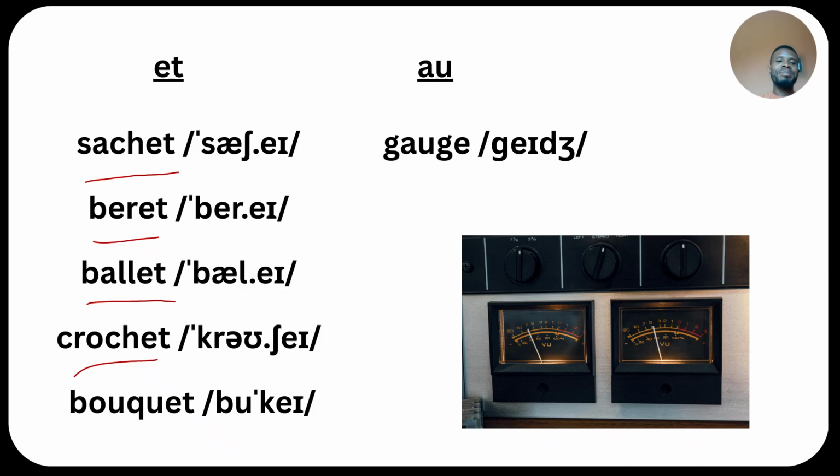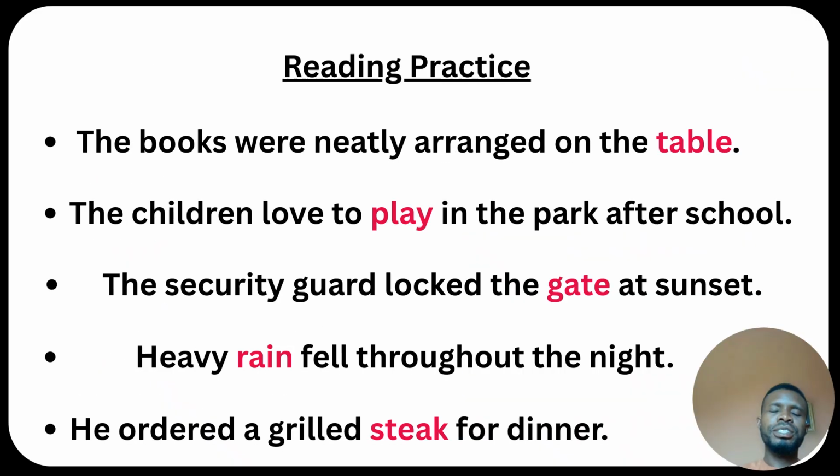Very good. Now let's have this reading practice. So I'm going to read the sentence first, then you repeat after me. The books were neatly arranged on the table. Very good. The next one. The children love to play in the park after school.